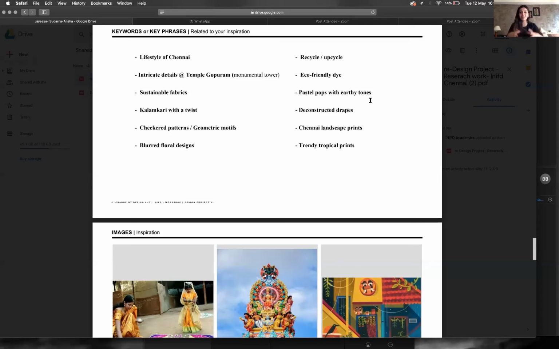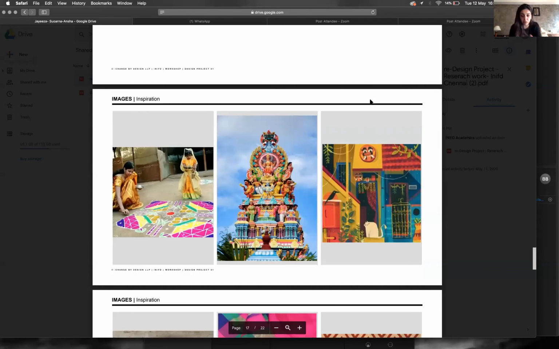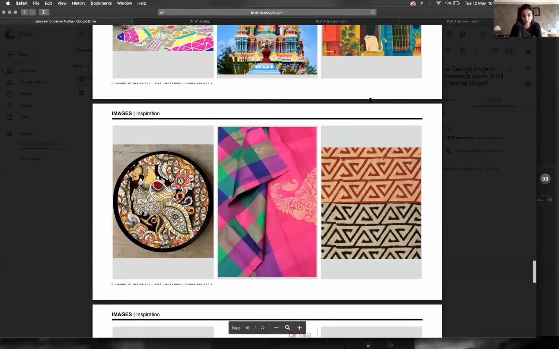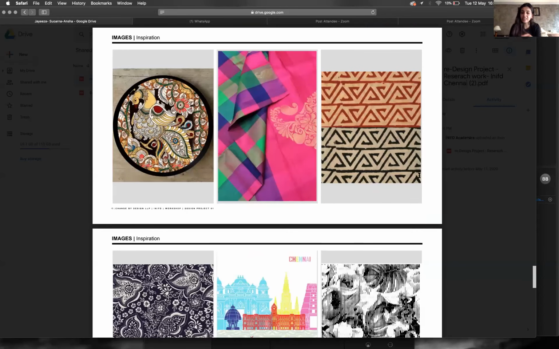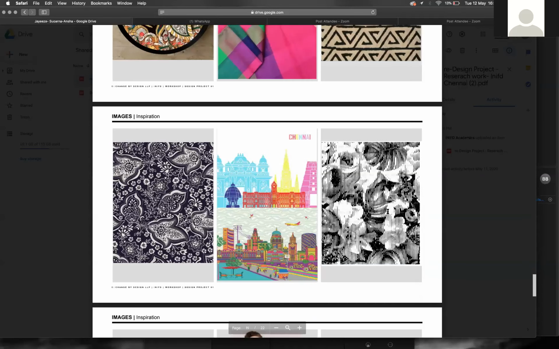Chennai has got so much culture. There's so much you can find from it. So what you're looking at is not the problem. The way you're communicating it is a problem. So please review that for me. Now we move forward. We see more fabrics from that region, and I see this blurred. Why these blurred flowers? There's so much. Why are you all in love with this pattern? What's going on?